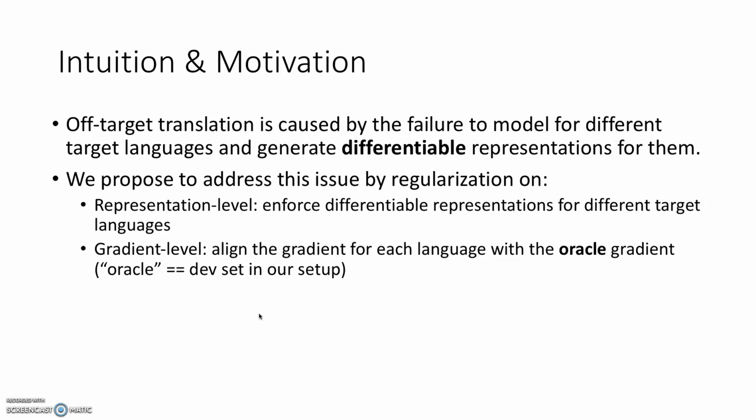We instead propose to address this issue by regularization on both the representation level and the gradient level. At the representation level, we enforce differentiable representations for different target languages. And on the gradient level, we align the training gradient for each language with the oracle gradients we capture during training. As the oracle, we use a dev dataset in our setup.